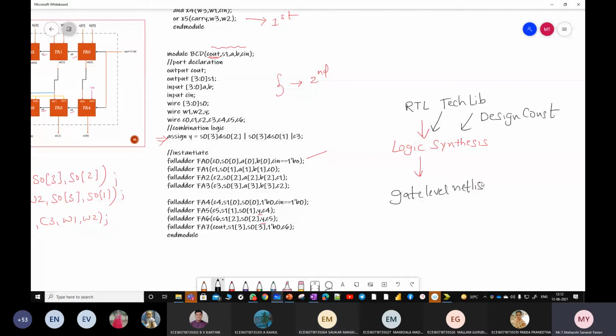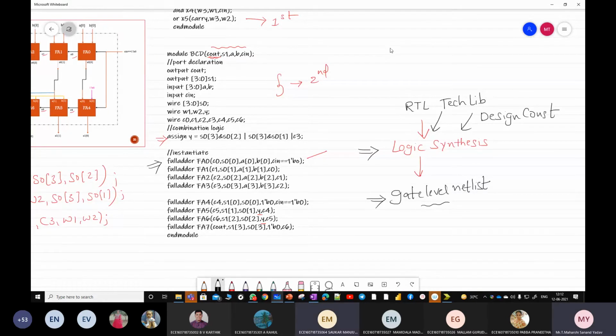Only one student is responding out of 144. So logic synthesis means gate level netlist. So even though you write it like this, it will be elaborated after synthesis to gate level only. But if you write it directly by using gate level, synthesis will be done within seconds. Normally if you write the code in behavioral, it takes some time to generate the gate level netlist, but directly if you write the code in gate level, soon you'll get the result, means within less time. And this is one of the important questions. Logic synthesis means it will generate gate level netlist. Inputs are RTL. What is the full form of RTL?